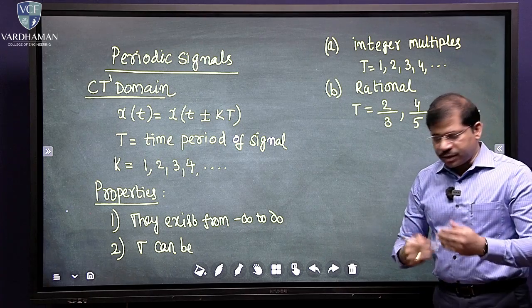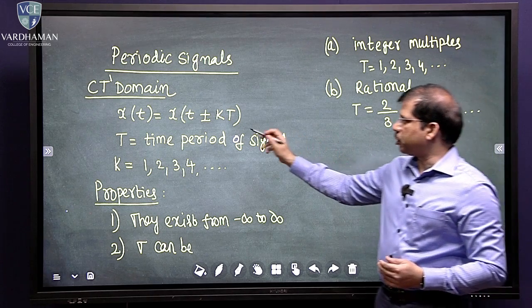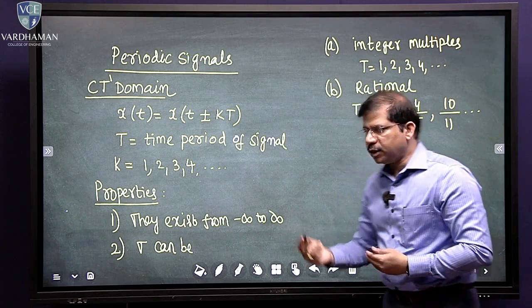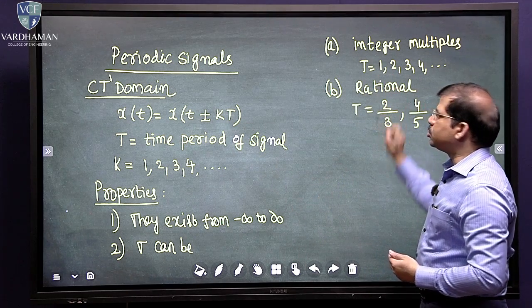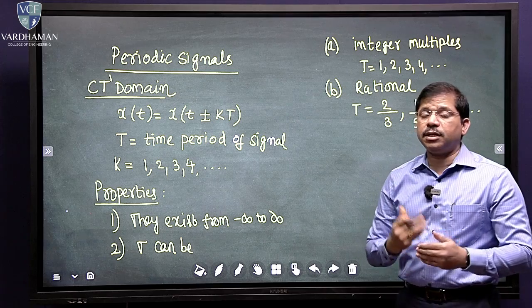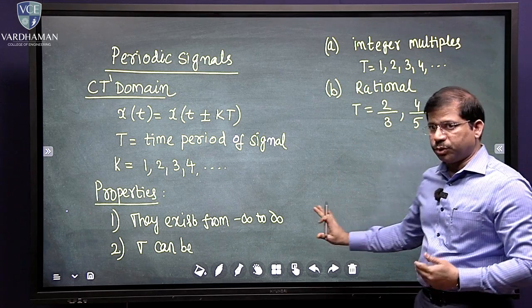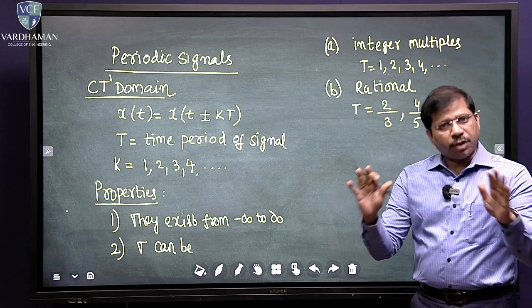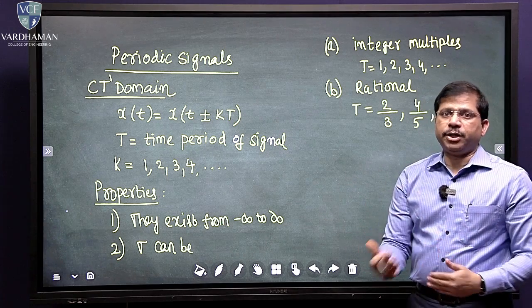That means that while you are solving problems to find out the periodicity, before you conclude the answer, you must see whether they are following these 4 properties or not. I will be completing the next 2, but if the signal is not following these 4 properties, we should conclude that it is not a periodic signal.